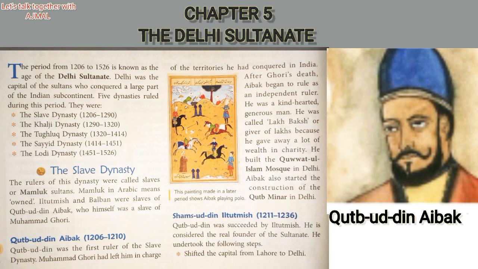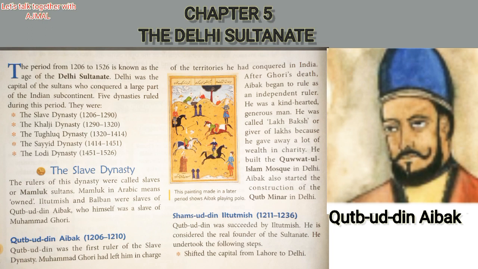Moving to the next point, after Muhammad Ghori's death, Qutbuddin Aibak began to rule as an independent ruler. He was a kind-hearted, generous man. He was called Lakhbaksh, or giver of lakhs, because he gave away a lot of wealth in charity. So he was a good person.